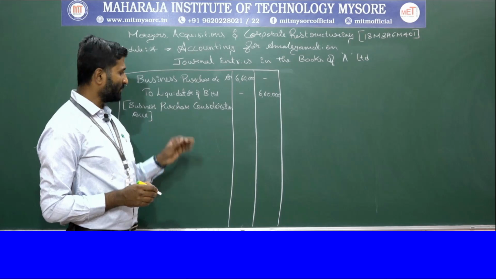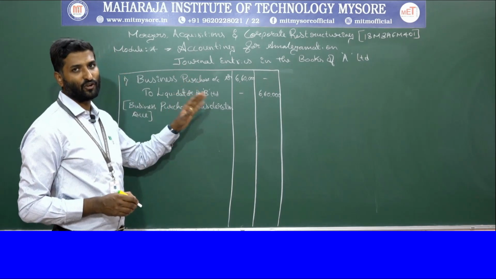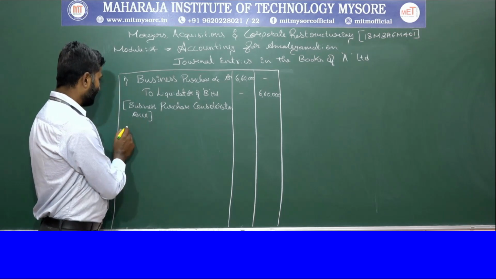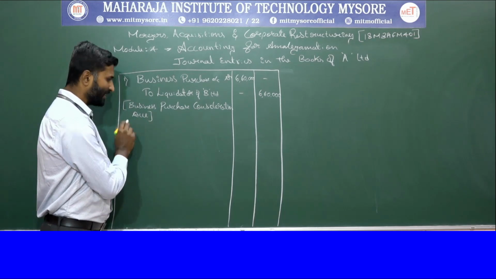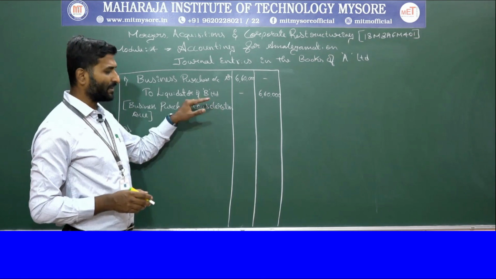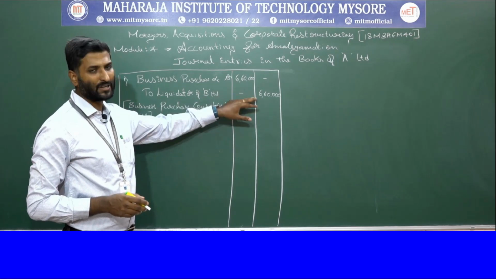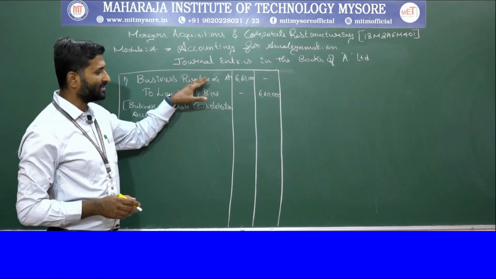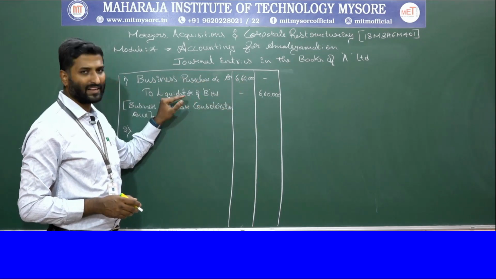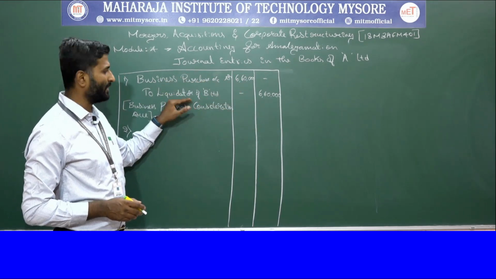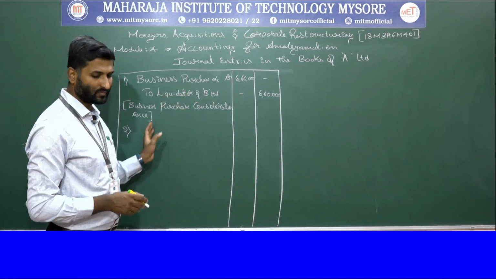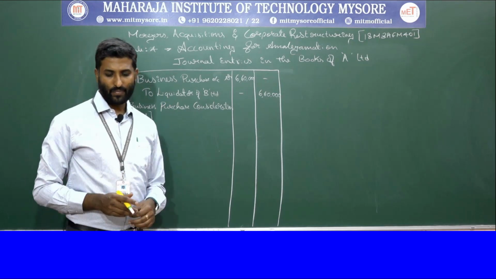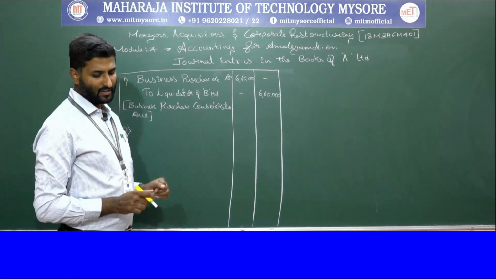It's a due entry because still the A company has not paid the B company. Then moving to the second journal entry, the first journal entry with respect to the due entry, whatever the purchase consideration value, we show it as business purchase account debited to whatever the target company which is acquired by the A company.